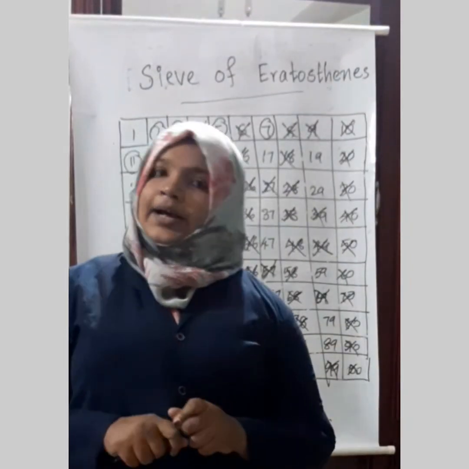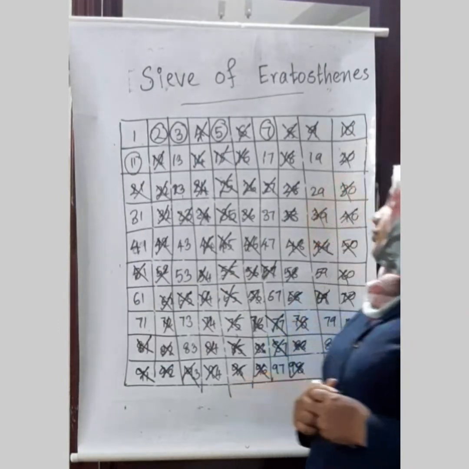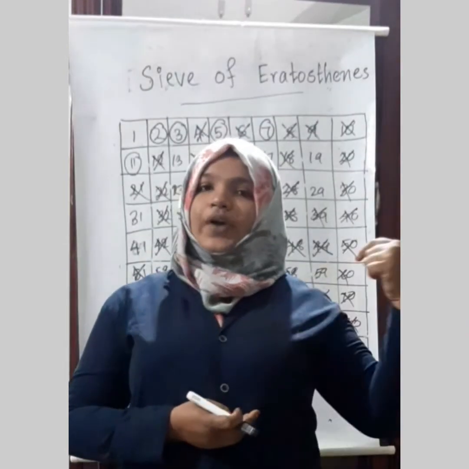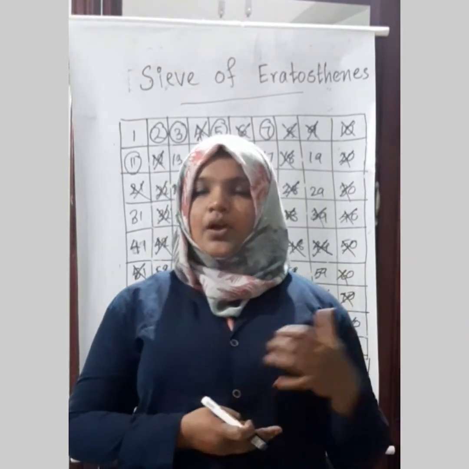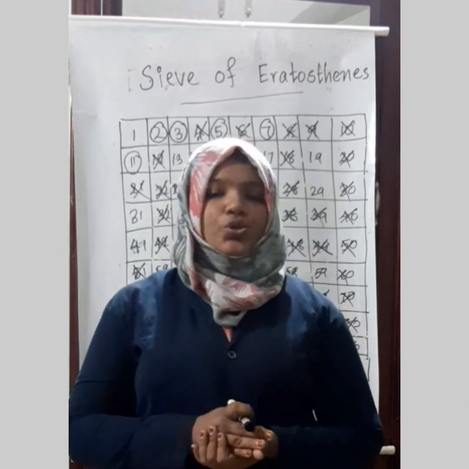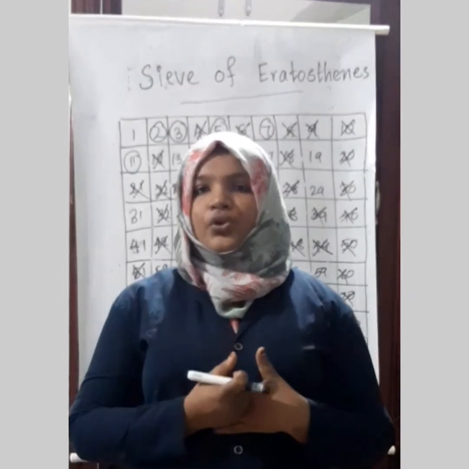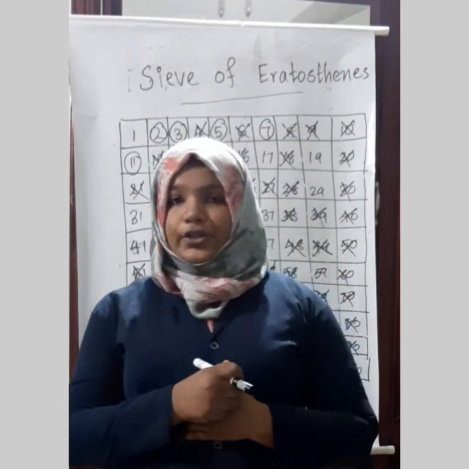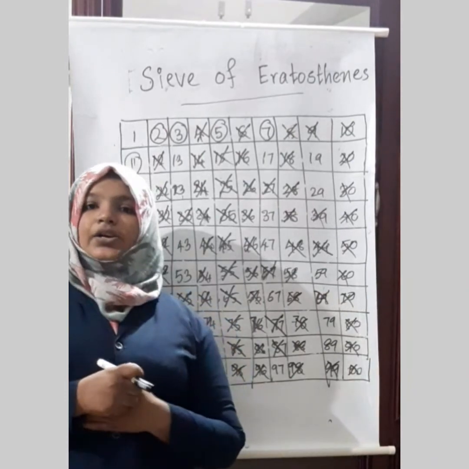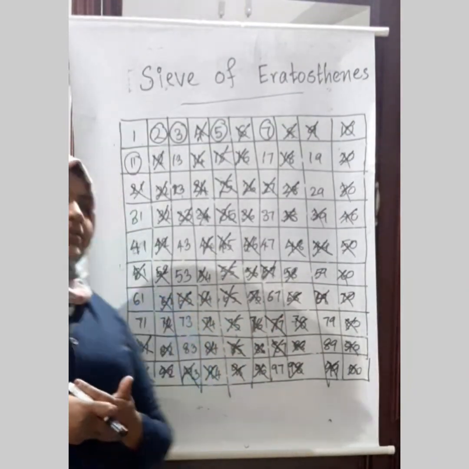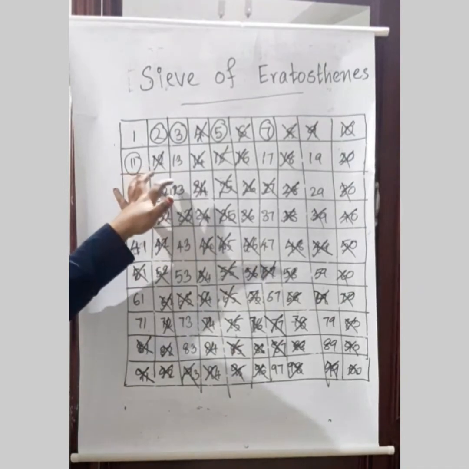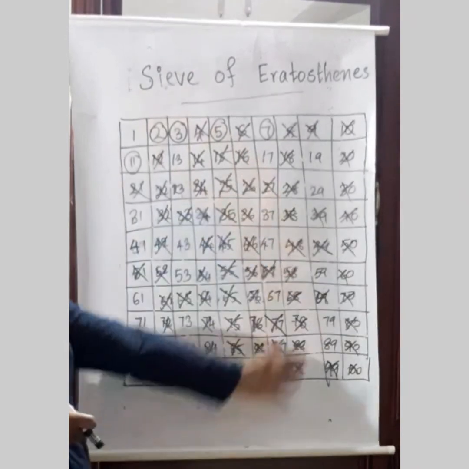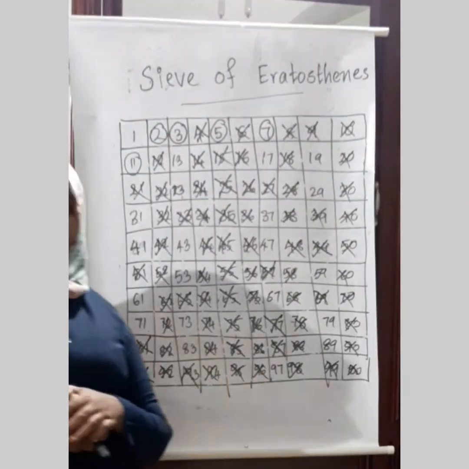So there are some other numbers also left. What should you do? You have to follow this method to find the prime and composite numbers from 1 to 100, and you should copy that into your notebook. What is the homework for you? Find the prime numbers from 1 to 100 using the Sieve of Eratosthenes. Here I have found the prime numbers only up to 11. Some other numbers are also remaining, which you should find at home.